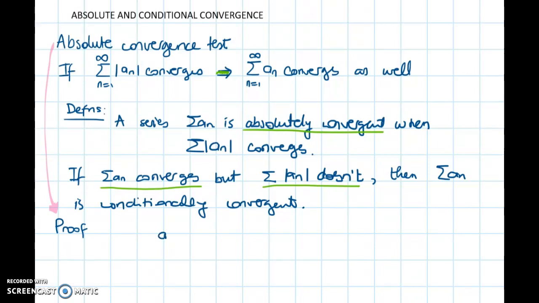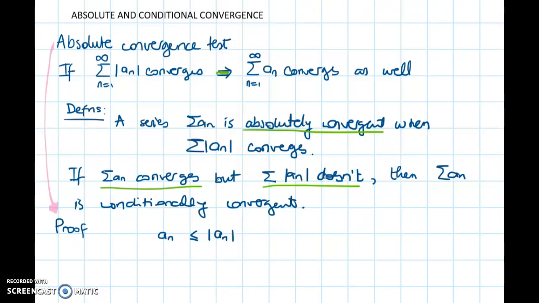We know that the terms of the sequence a_n are going to be less than or equal to the terms with the absolute value. That's clear. The problem is we would like to compare the series associated to these two sequences, but in principle, the sequence with the a_n will have negative terms, and we don't want that to happen because we want to apply the comparison test.